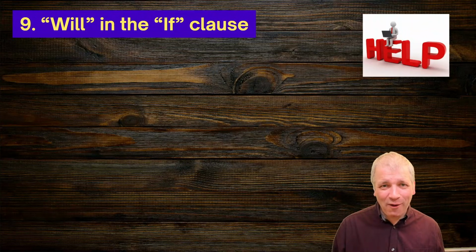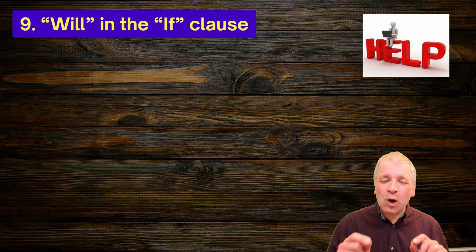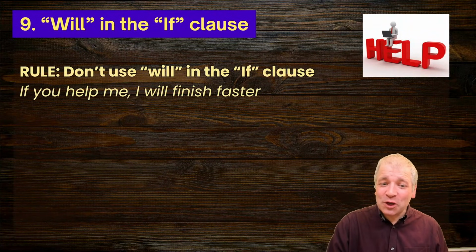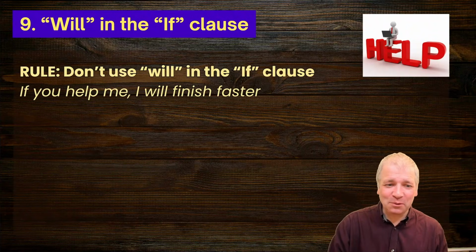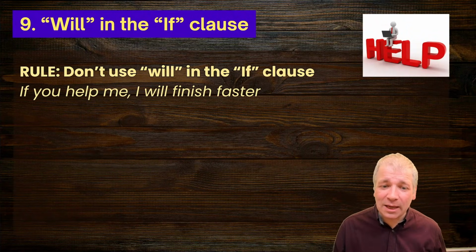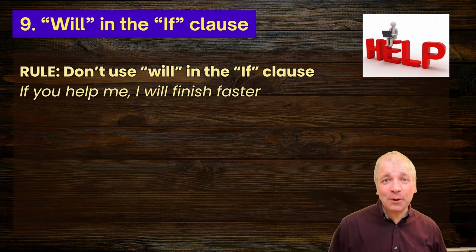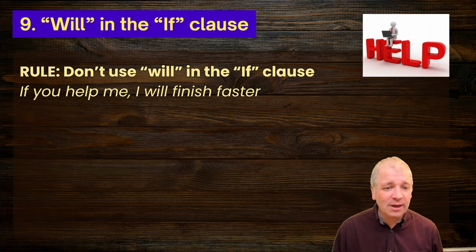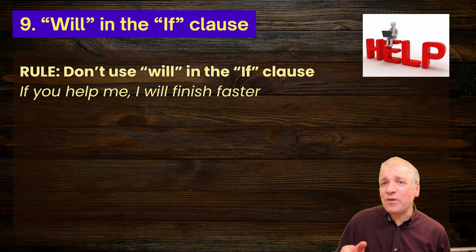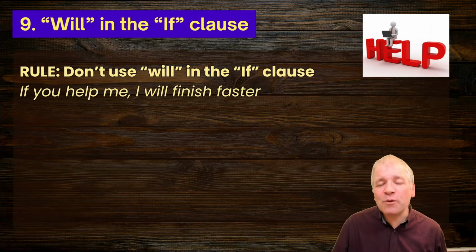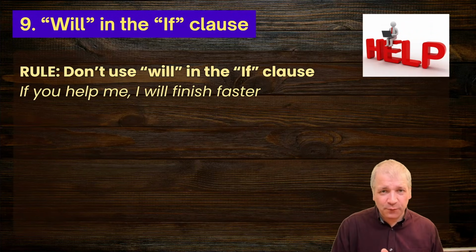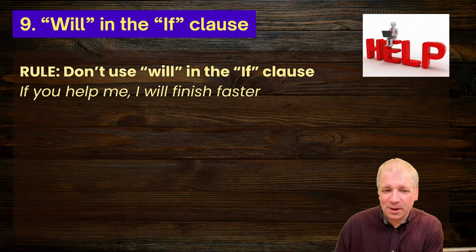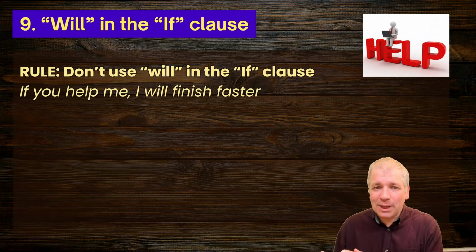Now, this is another one where I get lots of questions. Using will in the if clause. Now, we're normally taught that you don't use will in the if clause. For example, if you help me, I will finish faster. This is a typical first conditional sentence. We have the if clause, which contains the condition, if you help me, and then the outcome clause, the result clause, I will finish faster. If the condition is fulfilled, you help me, then the outcome will happen. I will finish faster. If clause, clause with will.